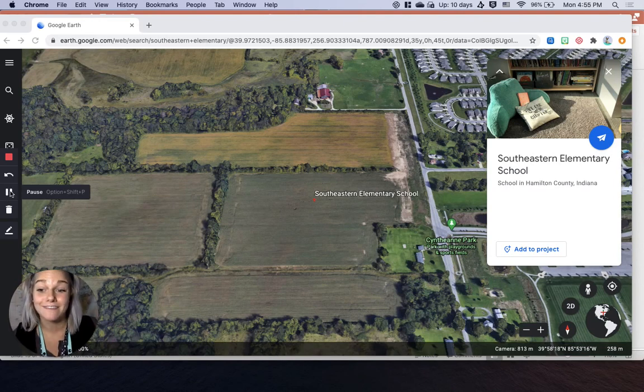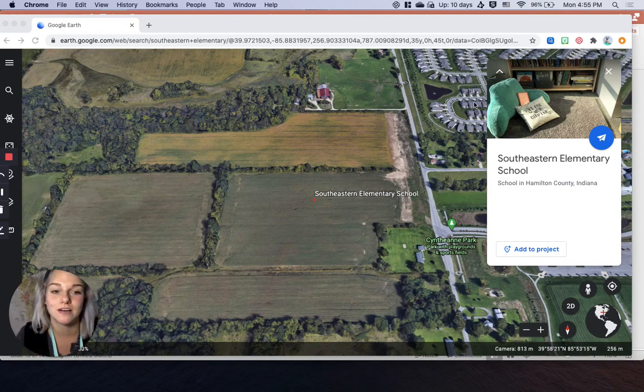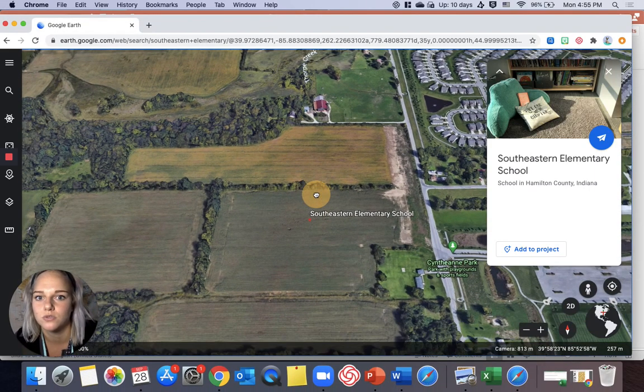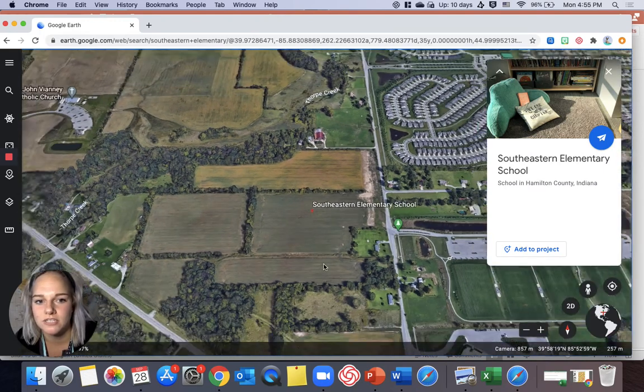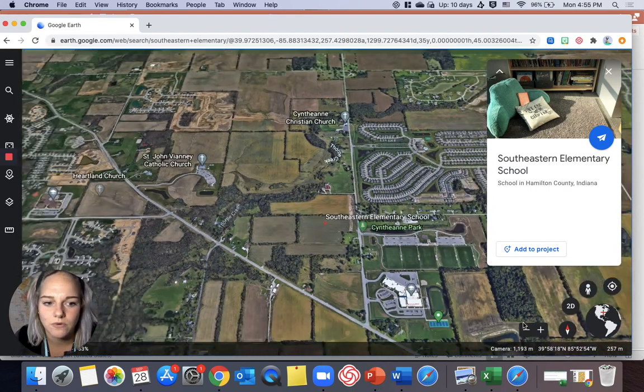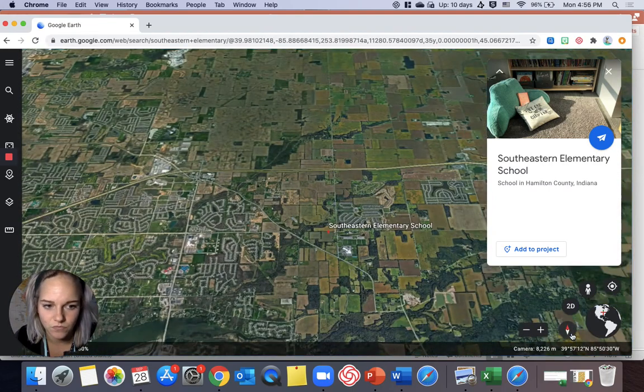So you guys know that I love Google Earth, and I thought that this would be a little activity that we could do together virtually, even though it's not really together. I wanted to show you guys, here we have Southeastern Elementary, which is the school that we're at. I just wanted to show you how you could use maps to figure out where we are on the map. So we're here at Southeastern Elementary, and if you zoom out, you can see some familiar landmarks.